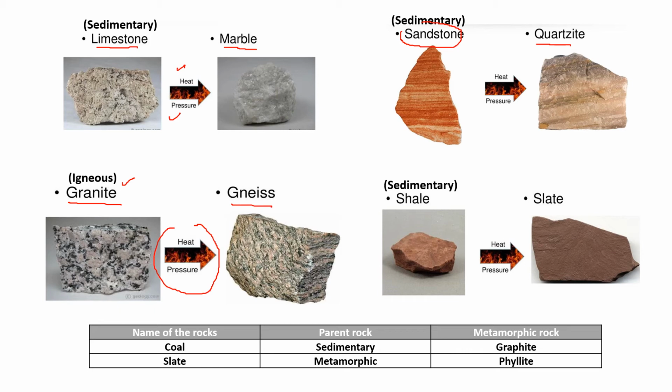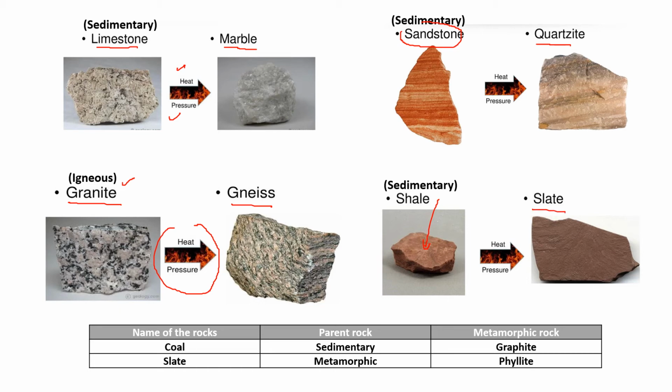So this is one type of example. One more example, you have shale type of rock, which is sedimentary rock. They are created by layers, okay, through the sedimentation process. When you apply heat and pressure, because of the heat of the earth, pressure of the earth and water, it gets converted to slate.